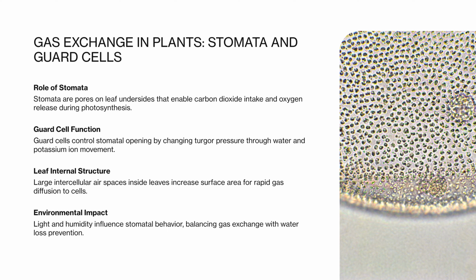Inside the leaf, large intercellular air spaces increase surface area and allow rapid diffusion of gases to photosynthesizing cells. Unlike animals, plants do not actively ventilate their exchange surfaces, relying instead on diffusion driven by concentration gradients.